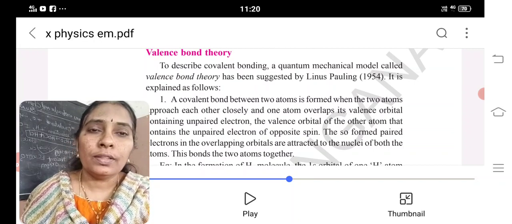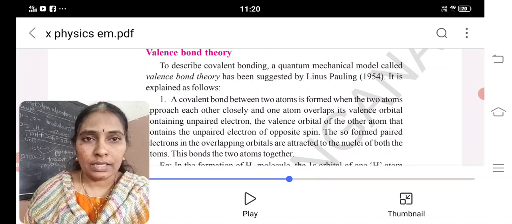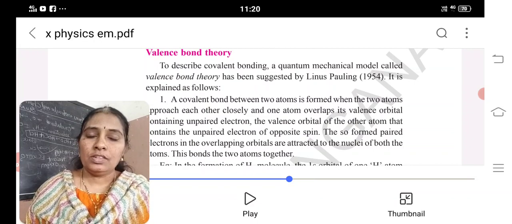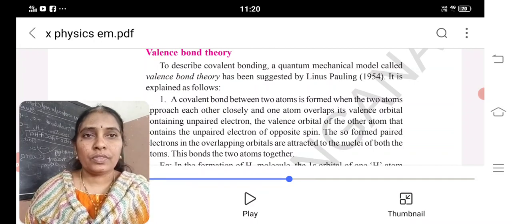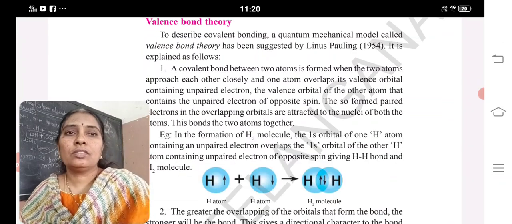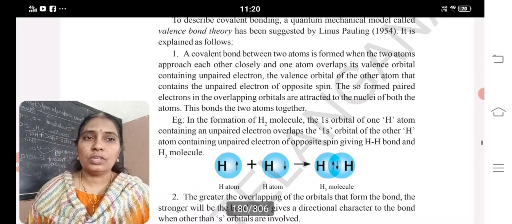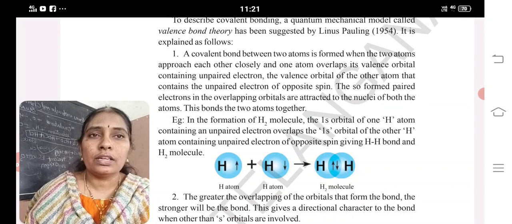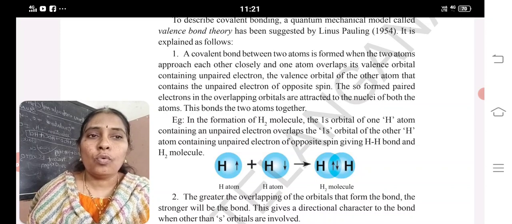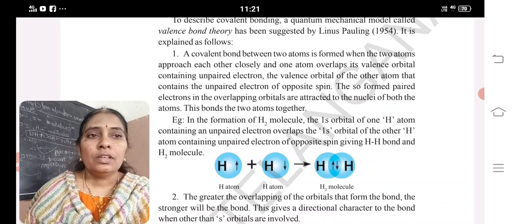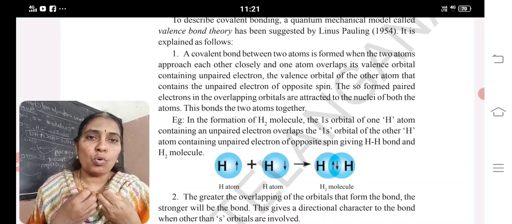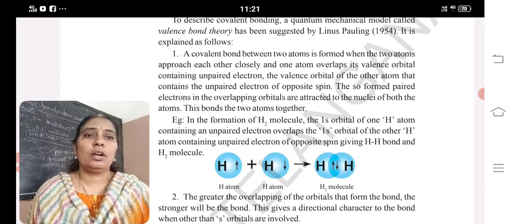Okay. On that day we discussed ionic bond, covalent bond, electron deficient molecules, and valence shell electron repulsion theory, and now we come to the valence bond theory. According to valence bond theory, atoms come close to each other and share the electron. Hydrogen and hydrogen give rise to hydrogen molecules, and the greater the overlapping of orbitals that form the bond, the stronger the bond will be. If the overlapping interaction is more, the bond formed will be stronger.